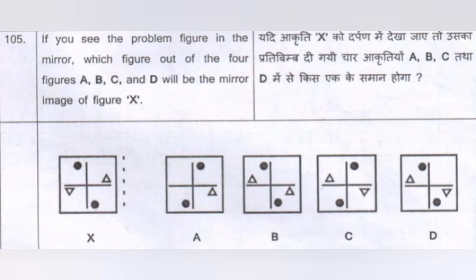So the third quadrant has an inverted triangle, fourth quadrant has a black dot. So in the reflected image, the black dot will come to the third quadrant and the inverted triangle will go to the fourth quadrant. So in option C, it is matching. So we are right. So answer option C is perfectly right.